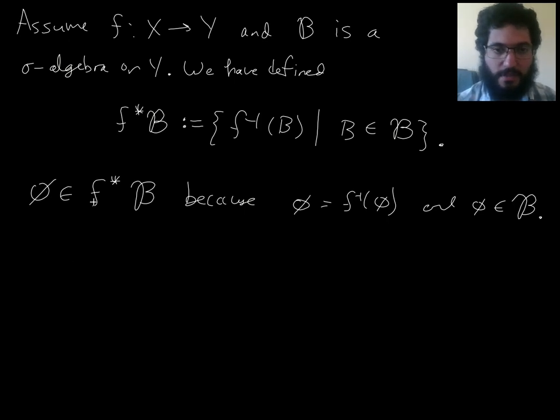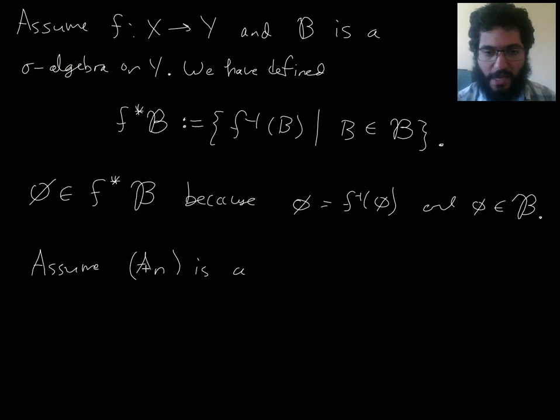So let's assume A_n, and I'm using the letter Roman A, because this is going to be referring to some subsets of capital X here. That's the convention I'm trying to follow to help you keep track of things: A-type things, script A or Roman A, are going to be related to here, and B-type things related to there.